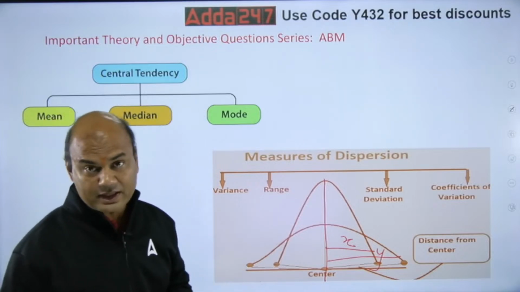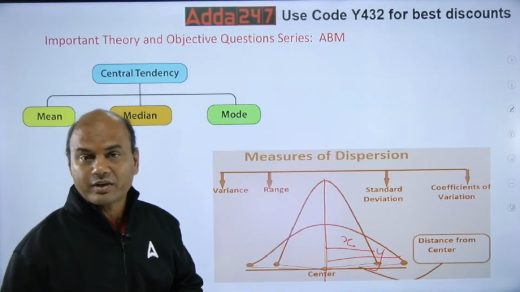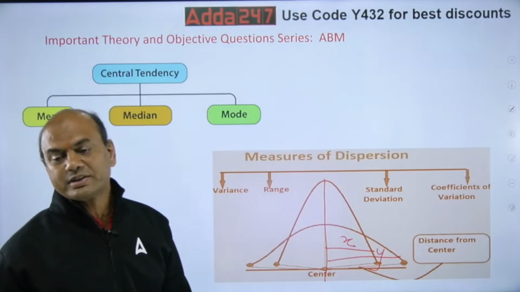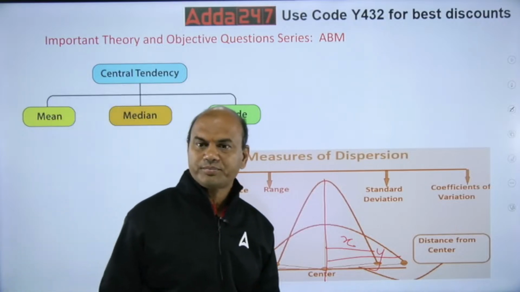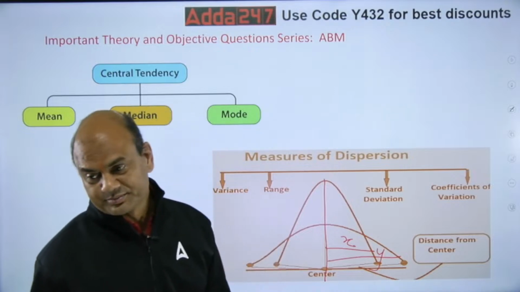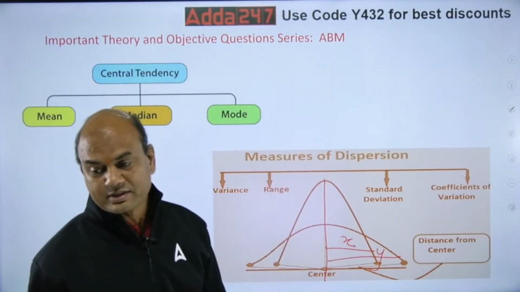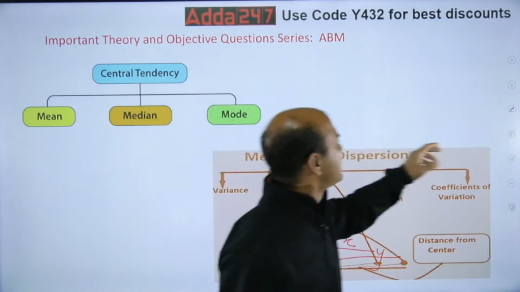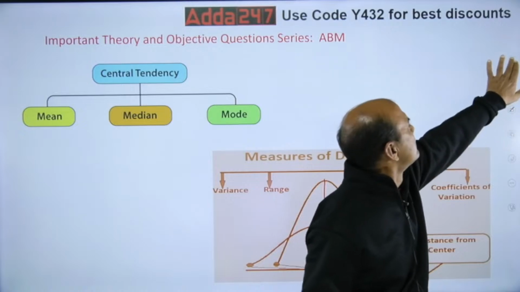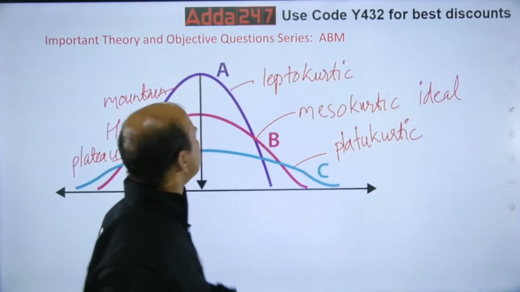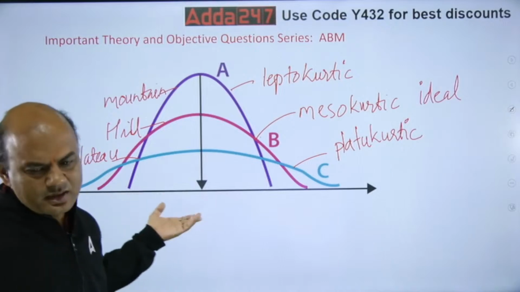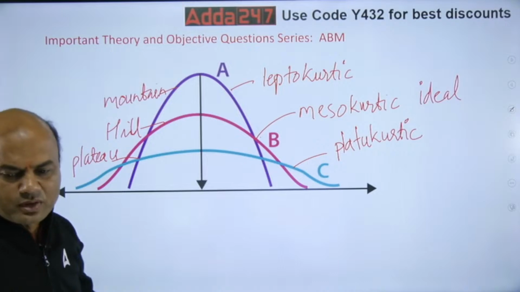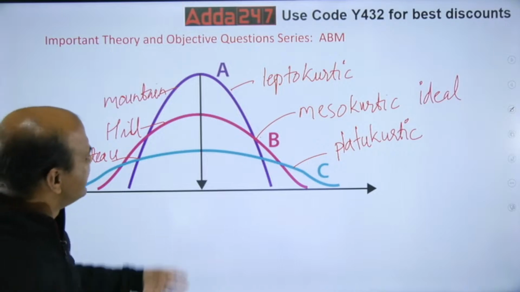There are formulas for the standard deviation. Formula for standard deviation and variance, and you get a question on that. Someday we will cover this whenever we have this topic. Numericals, we will cover that. Coefficient of variation. Got it? So these are the main points, central tendency and dispersion. Just now I told you. Leptokurtic, mesokurtic, platykurtic, all this, same thing.